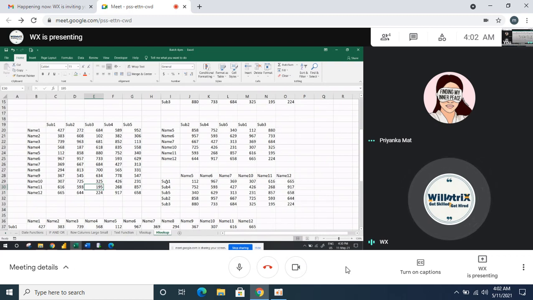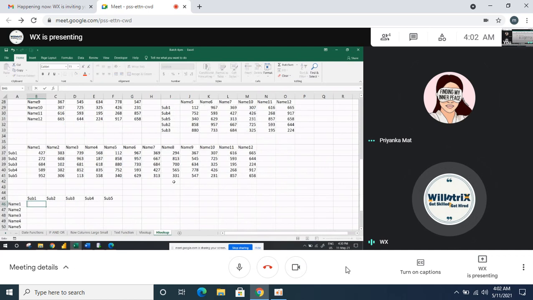Understood? Don't get confused here. You have to practice on this. Obviously, you will get confused at the beginning. But the simple thing is, when you are doing a horizontal lookup, focus on the source data first. The header is the lookup value. That's it. The header is the lookup value, which means in the header we have the subject. Where do you have the subject, here or here? Only this is the lookup value.